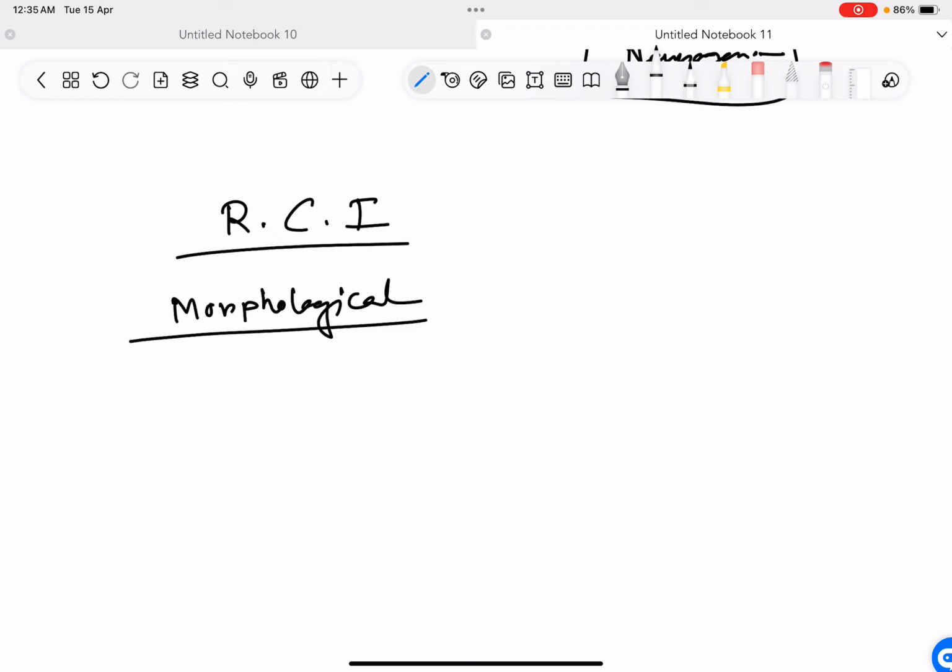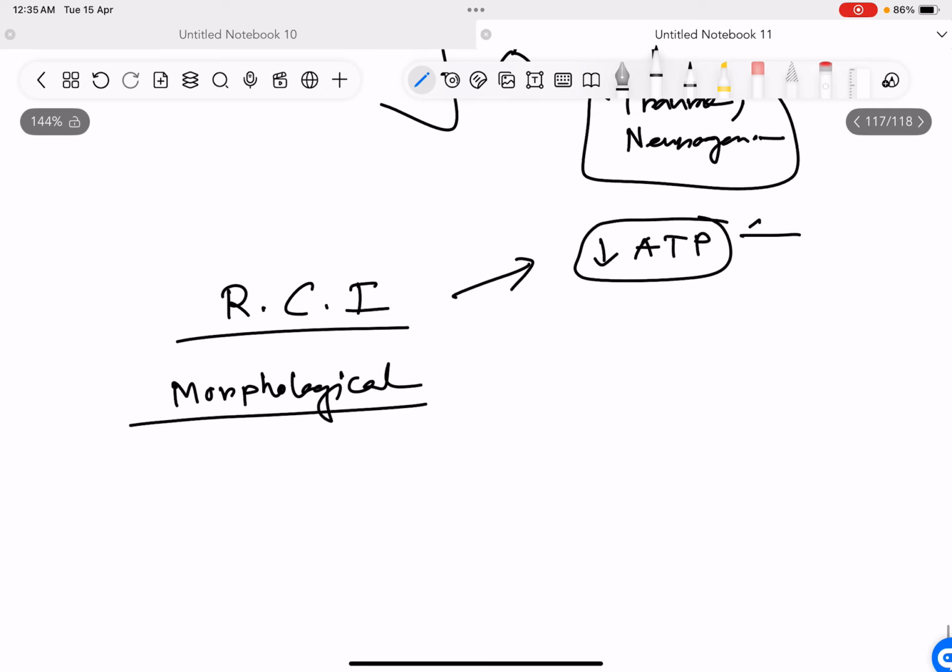Hypoxia was the most common trigger, because of which ATP production decreased, because ATP formation comes from oxygen. Low oxygen means low ATP production, because it is a result of oxidative phosphorylation.